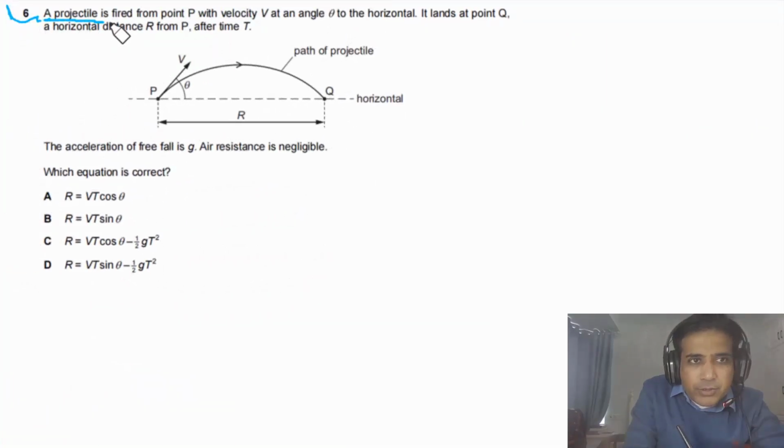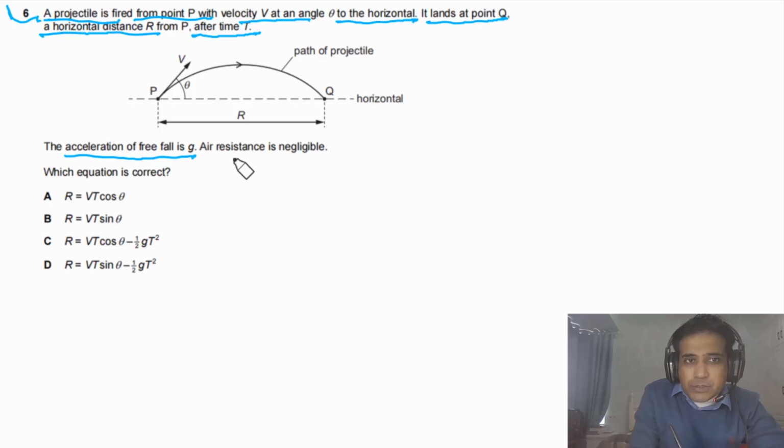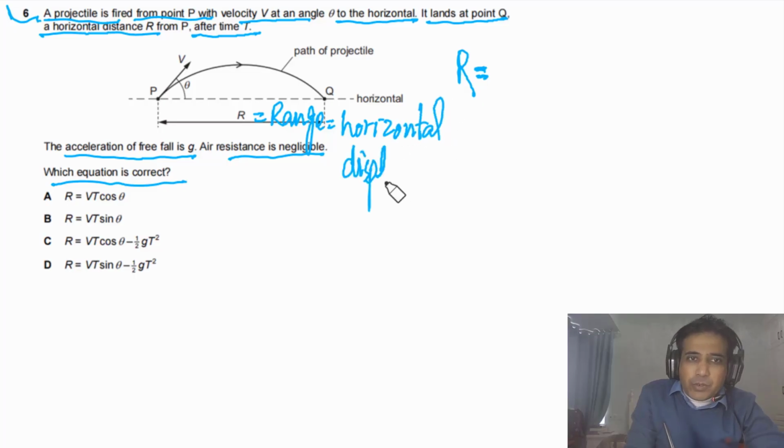Question 6 says a projectile is fired from point P with velocity v at an angle theta to the horizontal. It lands at point Q, a horizontal distance capital R from P after time capital T. The acceleration of free fall is g, and air resistance is negligible. Which equation is correct? For this question we need to calculate the value of R, meaning which equation we can use to calculate R. R is the range, or simply the horizontal displacement.